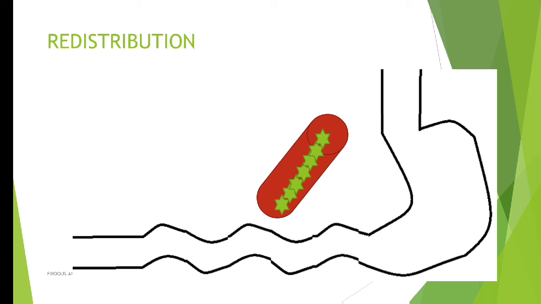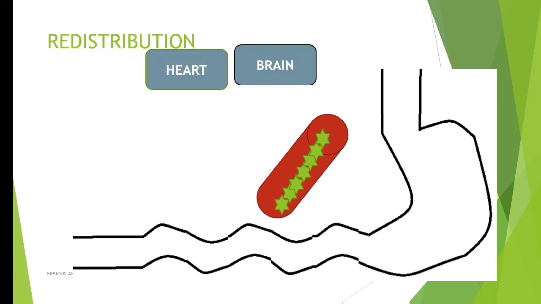Highly perfused organs means organs which are getting a very good blood supply, like the brain. Heart is getting very good blood supply. Kidneys are getting very good blood supply. So these organs are known as highly perfused or richly perfused organs, because in these organs there is very good blood flow.